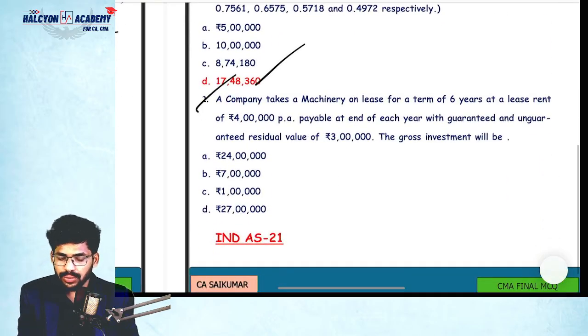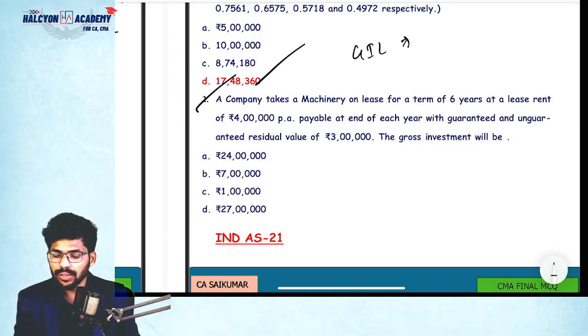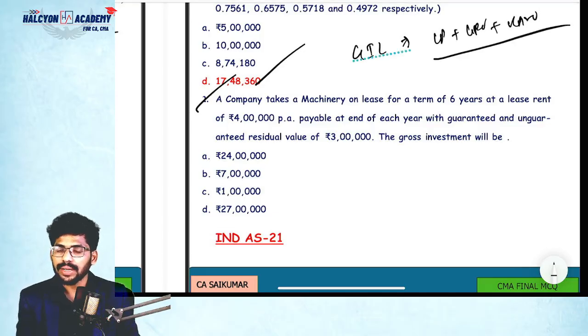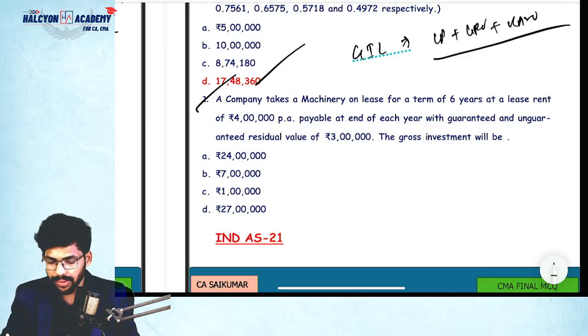One more point I want to discuss. Gross investment in lease equal to what is the formula? Please tell me. In case of lessor accounting, gross investment in lease equal to, can you please tell me? Lease payments plus GRV plus UGRV, correct? Lease payments plus GRV plus UGRV.